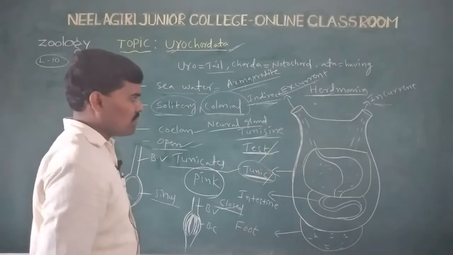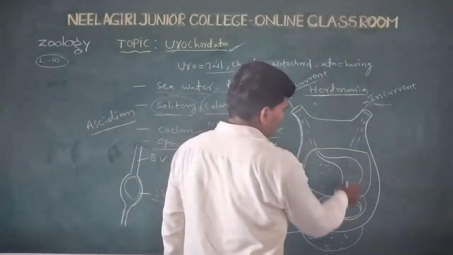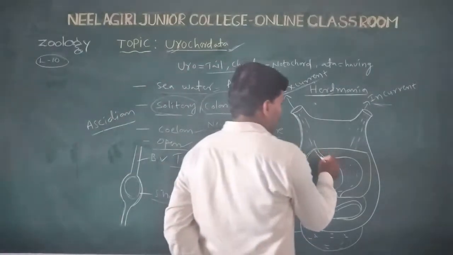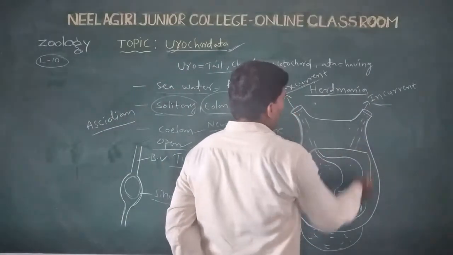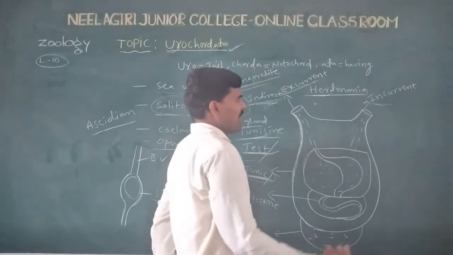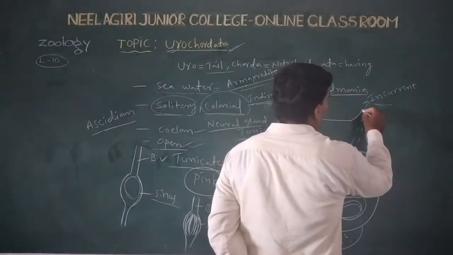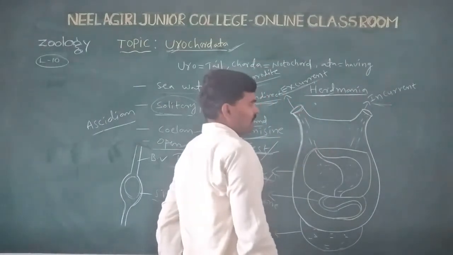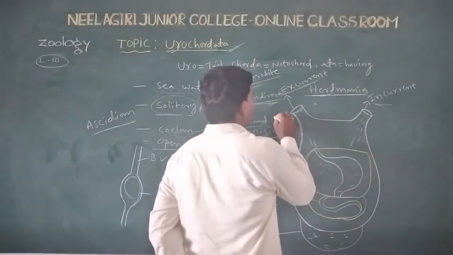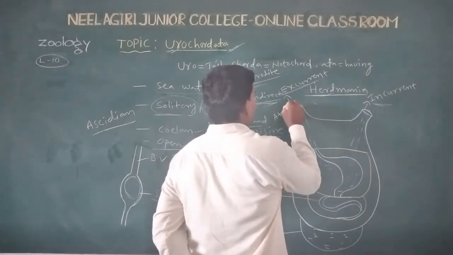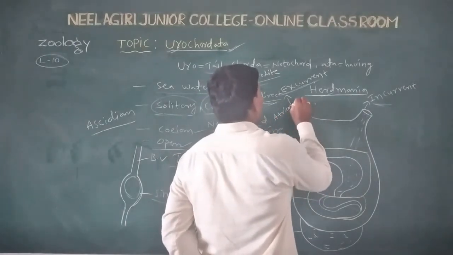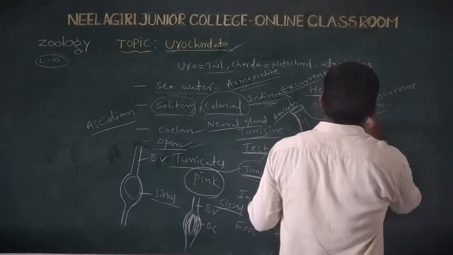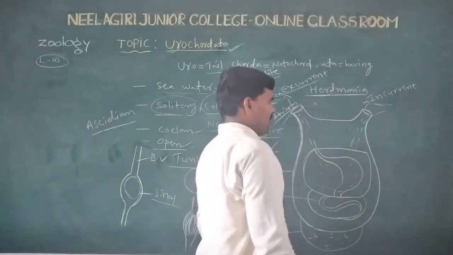In urochordate animals, the alimentary canal, the digestive system, is complete, with mouth and anus. Here is the incurrent siphon and the excurrent siphon, with the atrium. The incurrent siphon acts as the mouth, and the excurrent siphon acts as the anus.